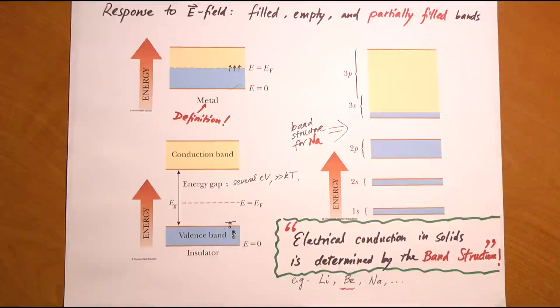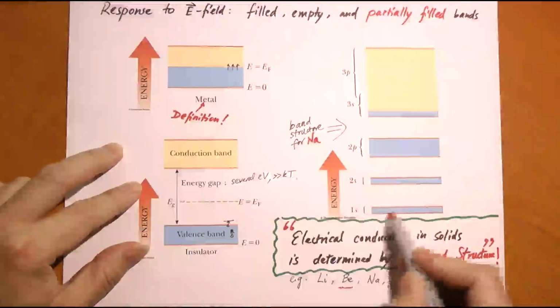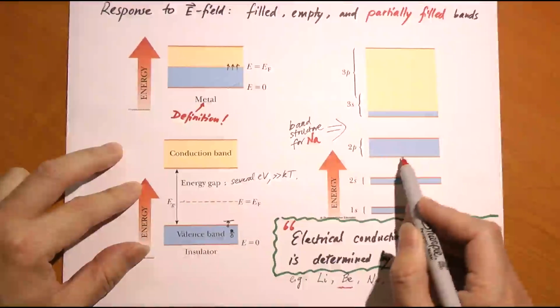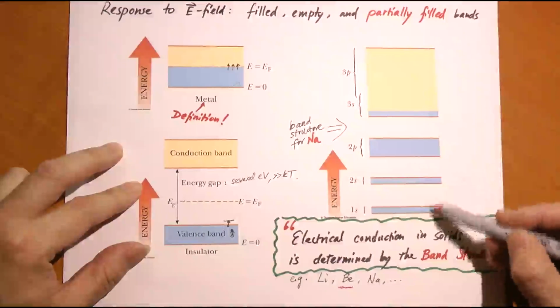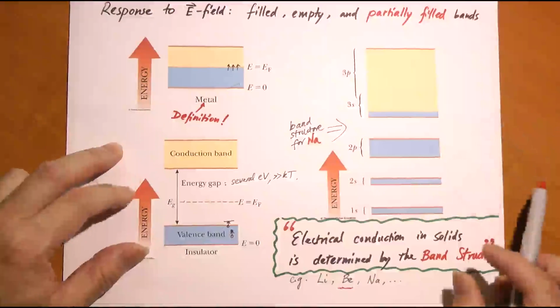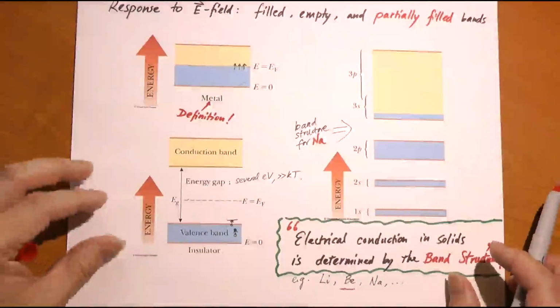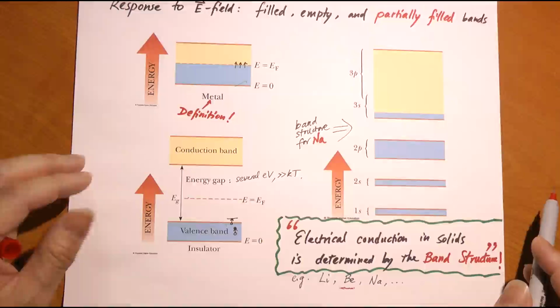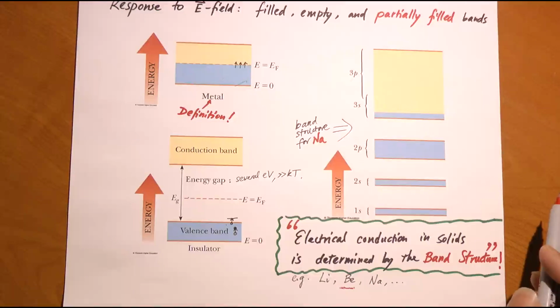It looks like it shouldn't, right? Because the 1s band is completely filled, the 2s band is completely filled, here's 2p, and there's a gap. So these bands are completely filled, those are completely empty, and there's a gap. So beryllium is supposed to be an insulator, and yet we know beryllium is a metal, it's a conductor. What is going on here?